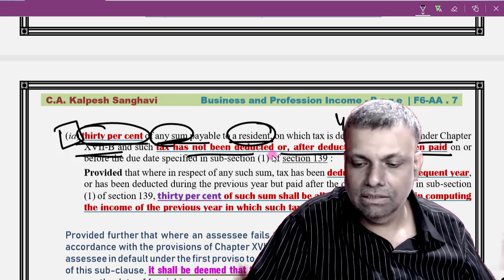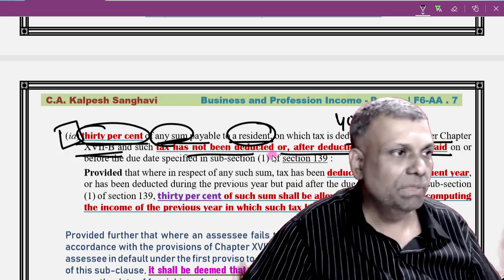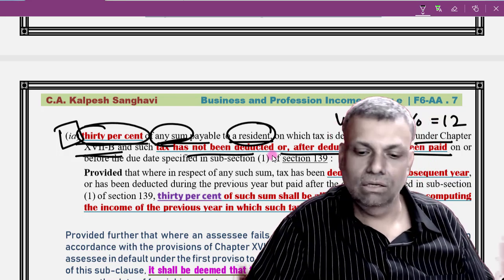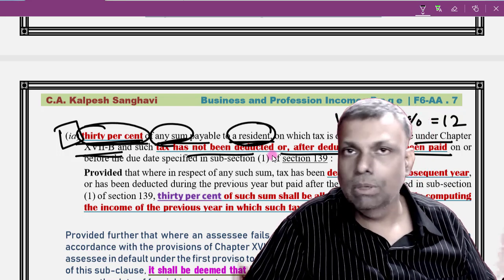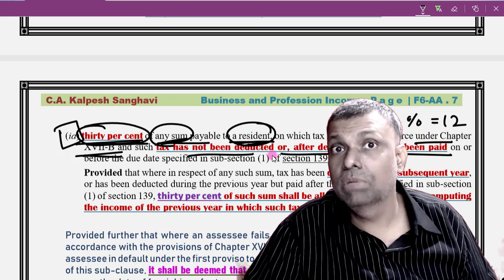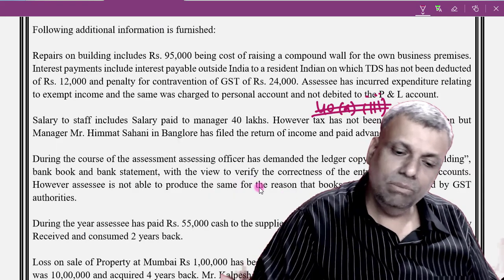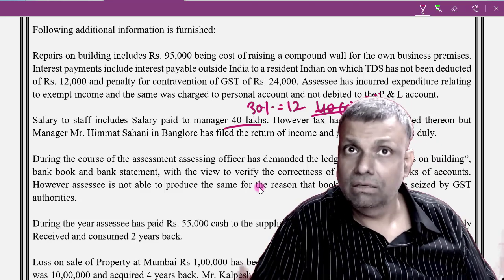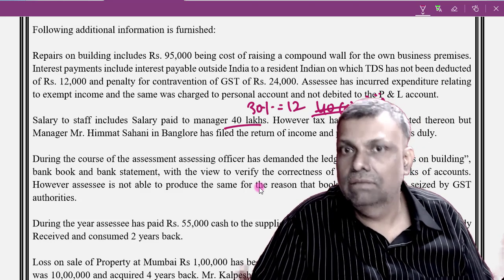Okay. So, 40 lakhs into 30%. Okay. So, we may say that 12 lakhs we are going to disallow because here it is only to the resident person. Okay, and this payment is not outside India, because if it is outside India, then straight away the section number will change. Okay, so I may say that 12 will be disallowed. Okay, so I may say like that 40 lakhs into 30%, 12. Okay, but tax has not been deducted. Okay, so I feel that I'll disallow.